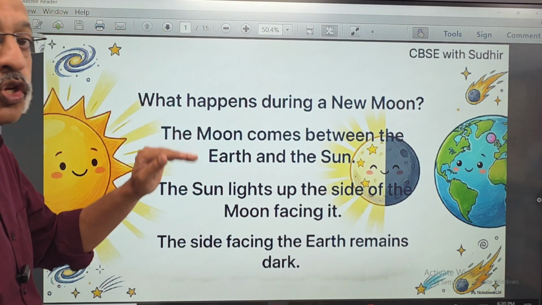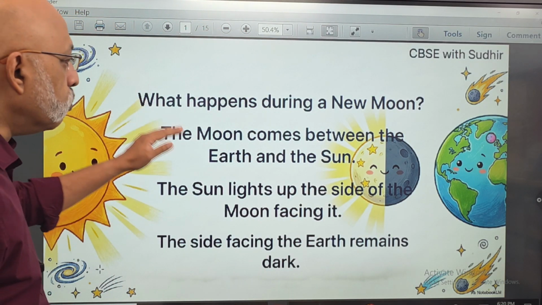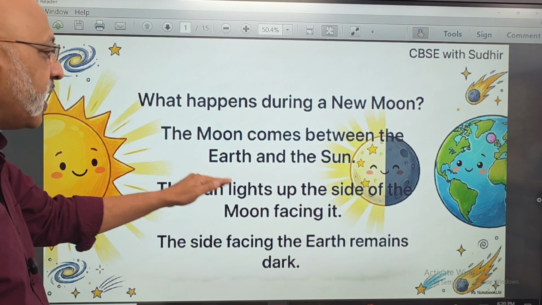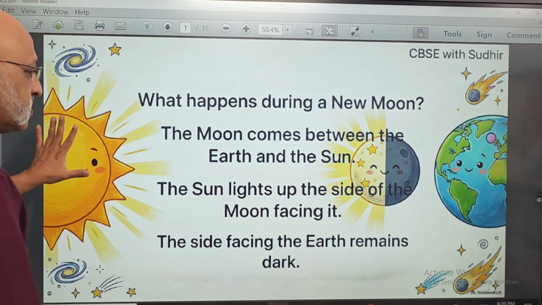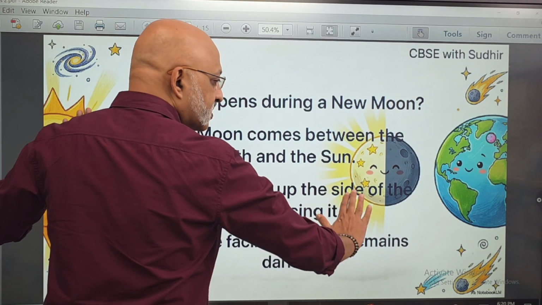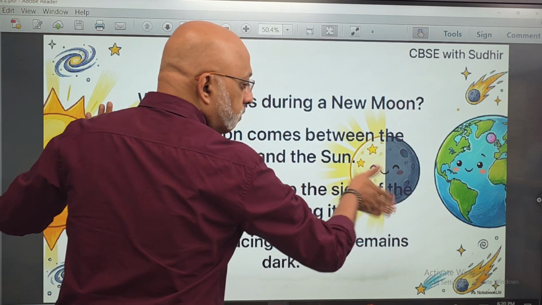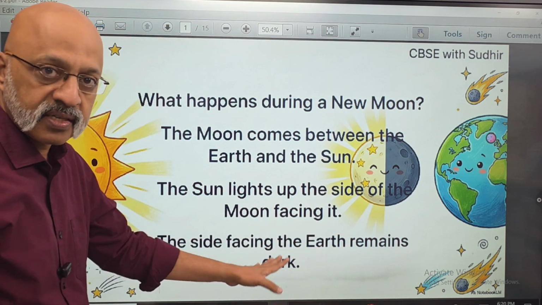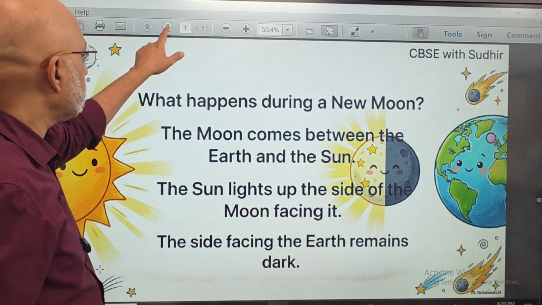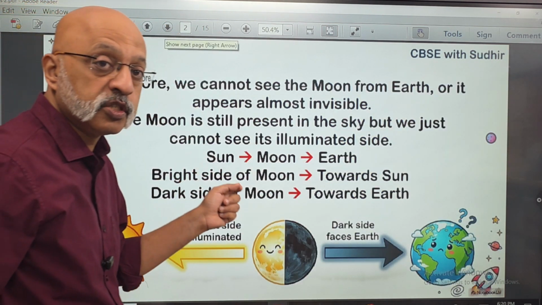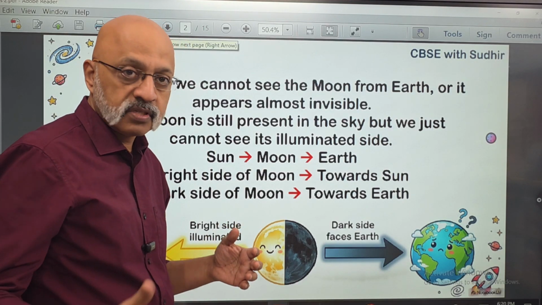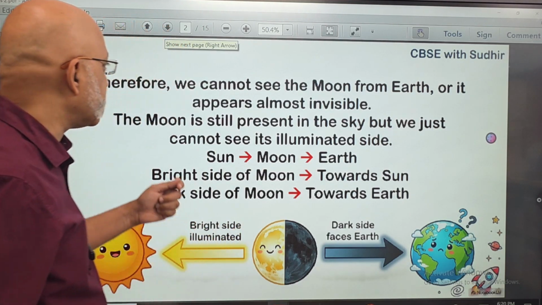Now, what happens during the Amavasya? The moon comes between the earth and the sun. The sun lights up the side of the moon. This is the sun. This is the moon. This lights up. The earth is seeing completely the darker side. So the side facing the earth remains dark. Is that clear? That's why illustrations become important, because you are able to relate to them much better than some of them which have been given in your textbook.